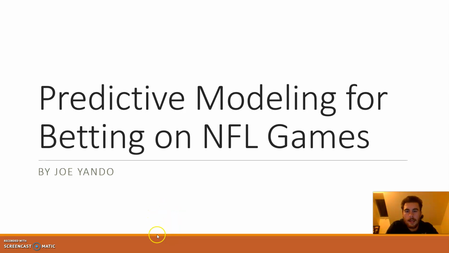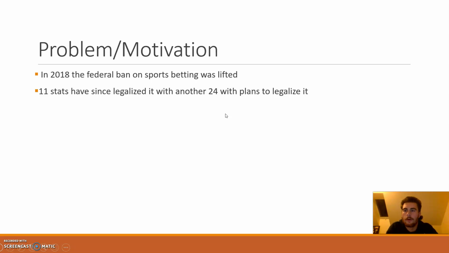Hey guys, so I made a predictive model for NFL games. I was going to use that to look at the betting on the NFL games, given the line and the over under. Should I work this? There we go. Okay, yeah.